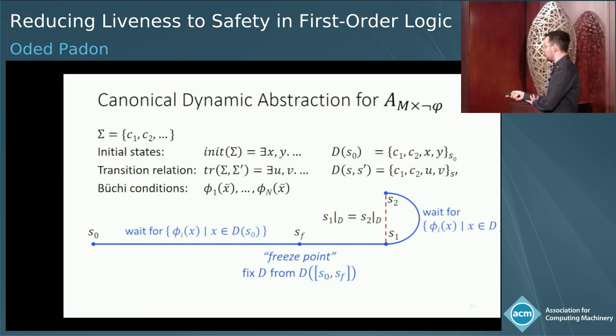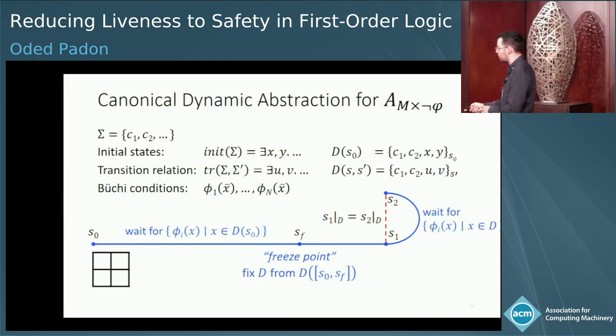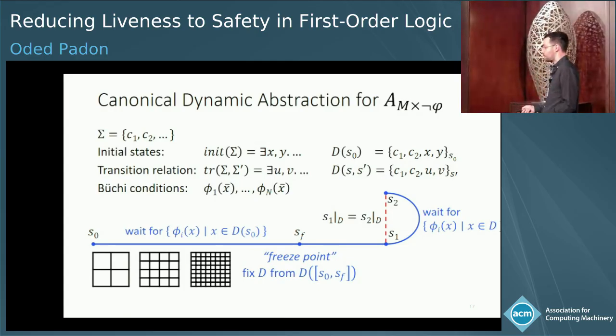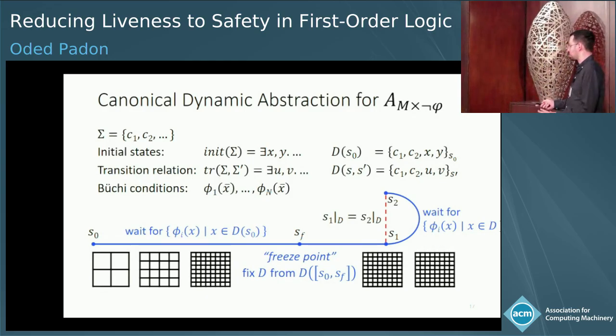And then we would detect cycles where we visit the same 2 states, S1 and S2, that have the same projection to this D, and also that between them, we've seen all the acceptance conditions for all the elements in D. And the claim is that if we prove that this cannot happen, then really there could be no infinite counterexample. So the Liveness property holds. So here we start just with the footprint of the initial state. As we make more transitions, the footprint increases, the abstraction gets more refined, but after the fixed point, it really stays the same.